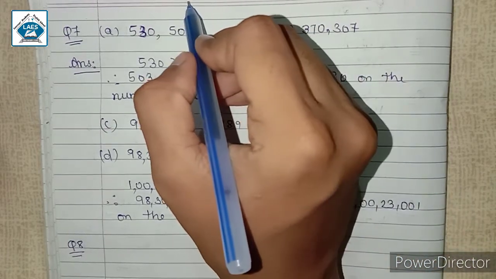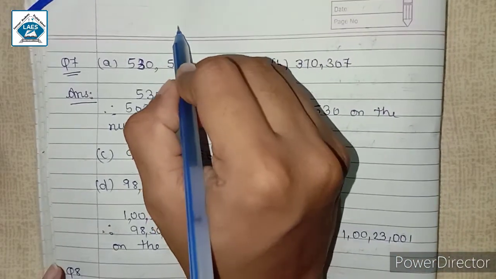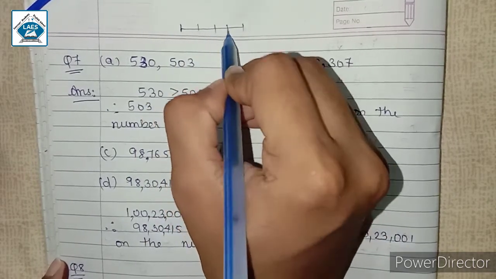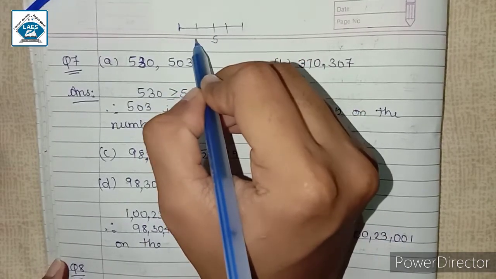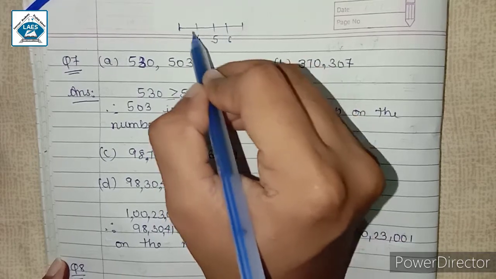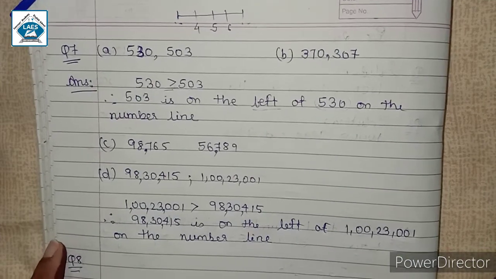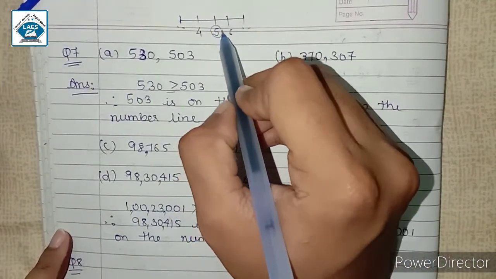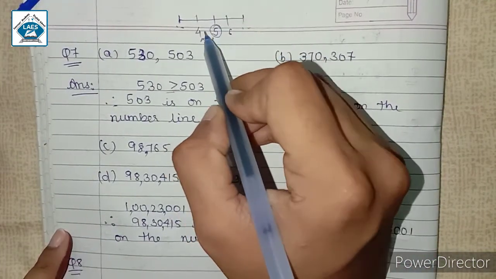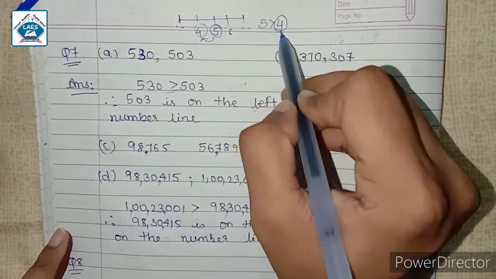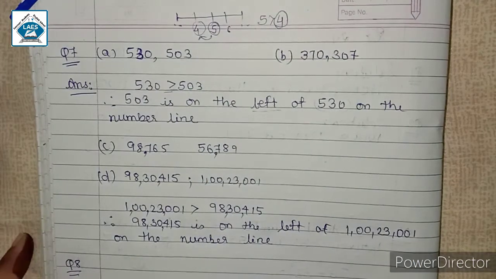Like in the number line, if you remember, imagine, suppose this is a number line and here we have 5, here 4 and 6. Okay, so this is roughly how I have drawn a number line. So here we have 5 and to the left of 5 we have 4, and 5 is greater than 4. That means 4 is less than 5, so it is on the left.